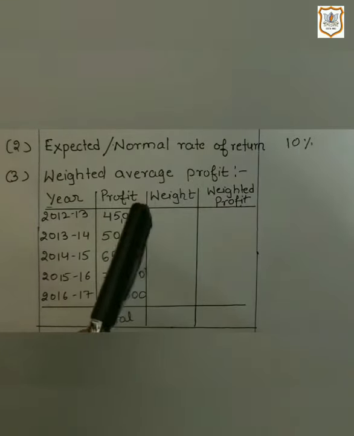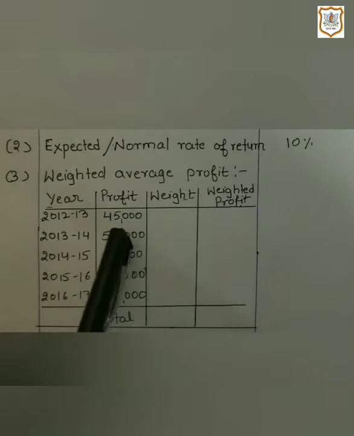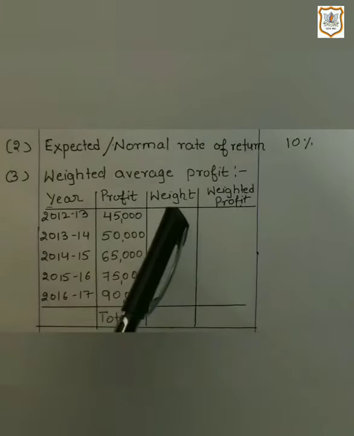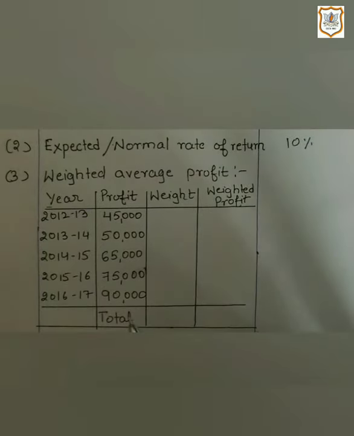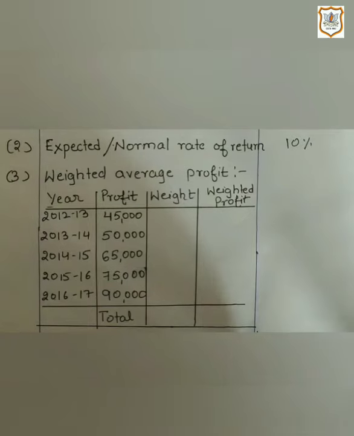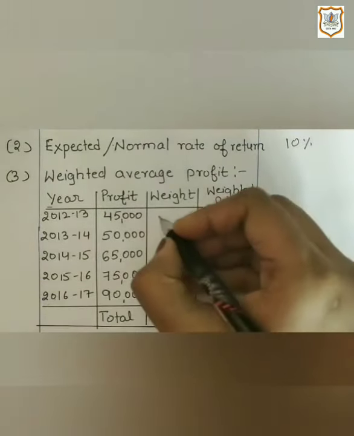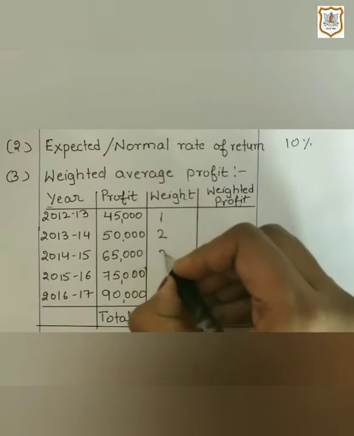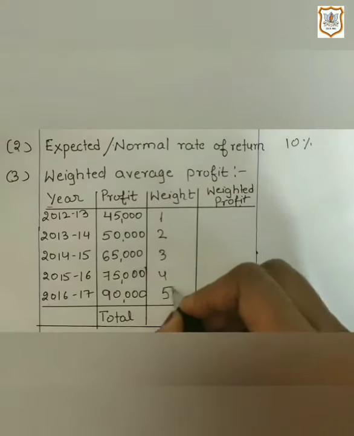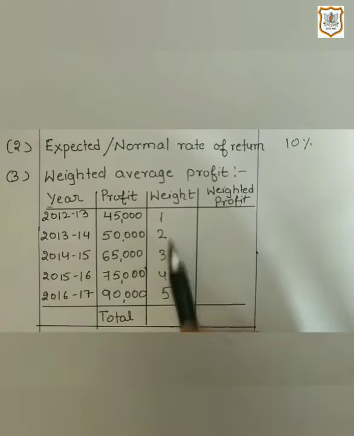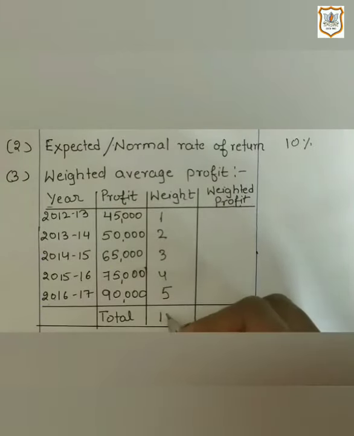As I explained you earlier, in this table, now we will assign weight against profit. Here, highest weight will be assigned to recent year profit, that is recent year is 2016-17, and profit is 90,000. And lower weight will be assigned to initial year's profits. So let's assign weight according to that. 1, 2, 3, 4, 5. And when we add up these weights, we will get total 15.